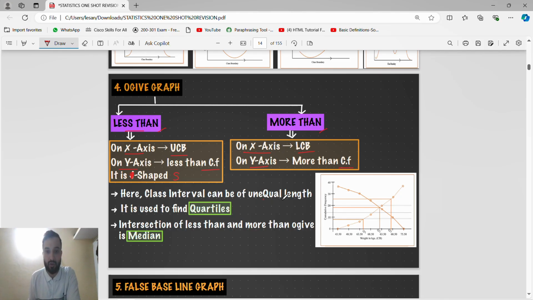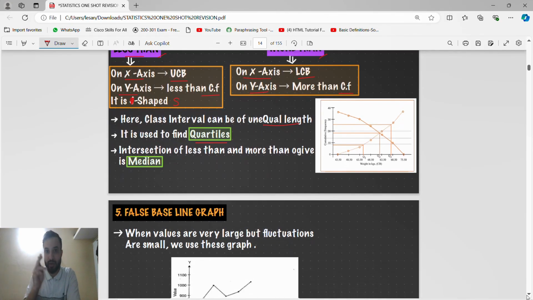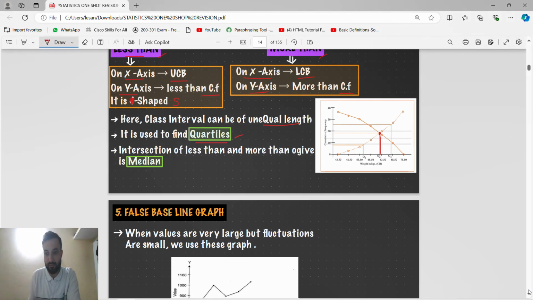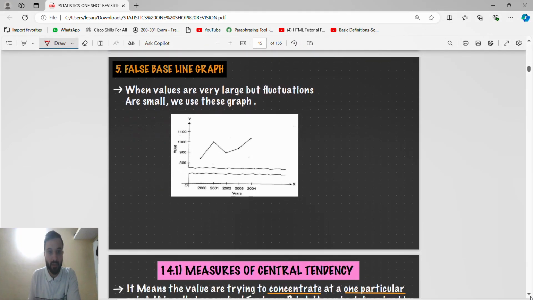Class intervals can be of unequal length, like this. It is used to find quartiles. Quartiles means median, right? Because for median, we know the quartile, percentile, decile. It is a property of median. So the intersection of less than and more than ogive is the median. Where the less than and more than ogive intersect, we get the median. This will be drawn. That is the quartiles; we can say the quartiles also.